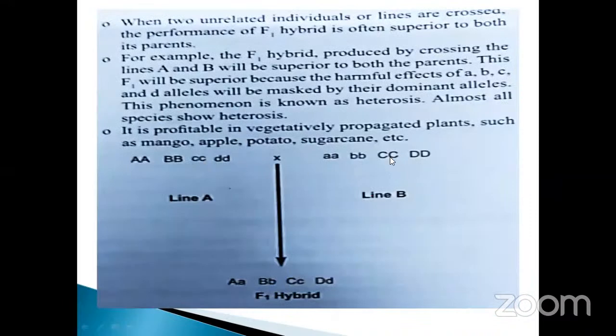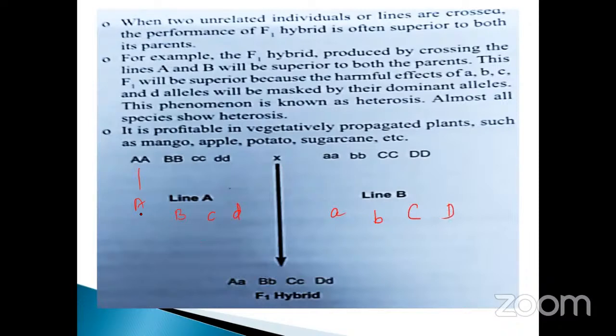Here small c, here capital C. Small d, capital D. So what about the F1 generation? You take an example here. You have to take only one gamete, capital A, here only capital B, small c and small d. Here, small a, small b, capital C, capital D.